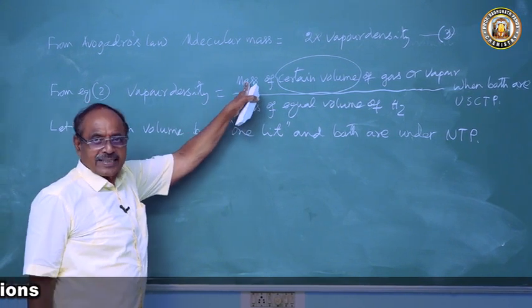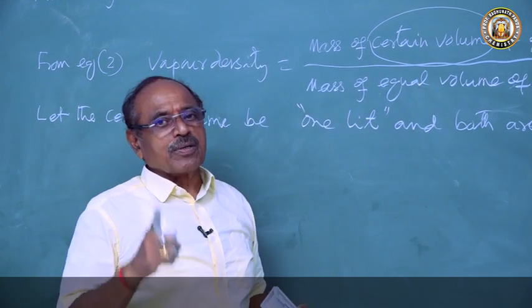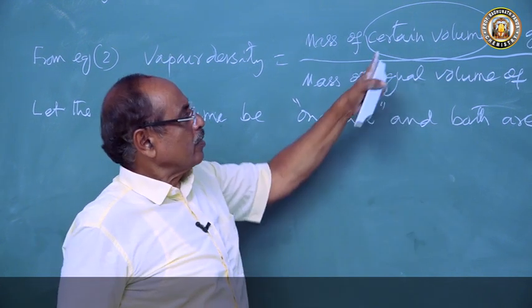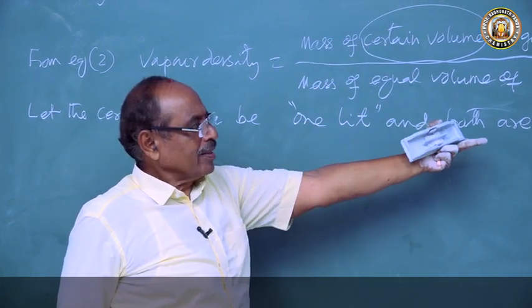If you understand it like this, then you will not have to memorize. Once you memorize this, it will trouble you. But you want to express it in liters, so take the certain volume to be 1 liter, and you want NTP.